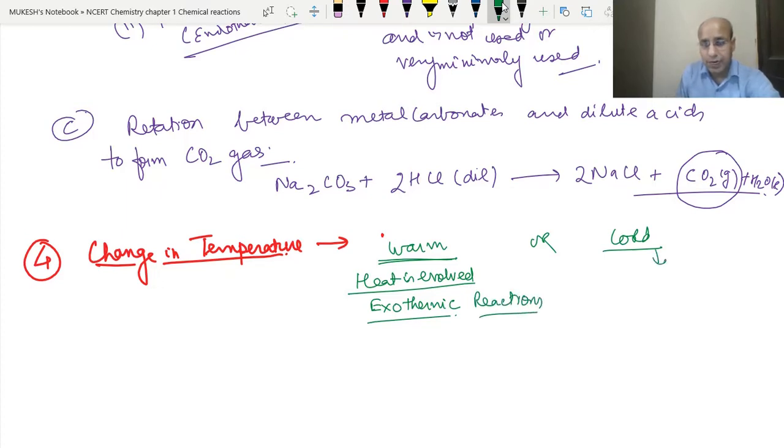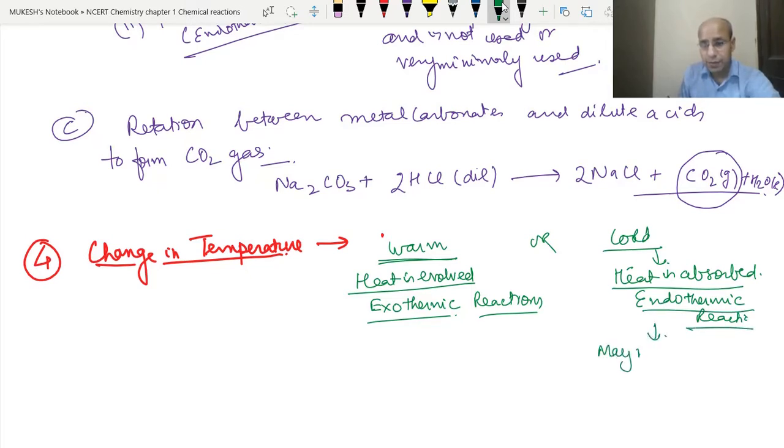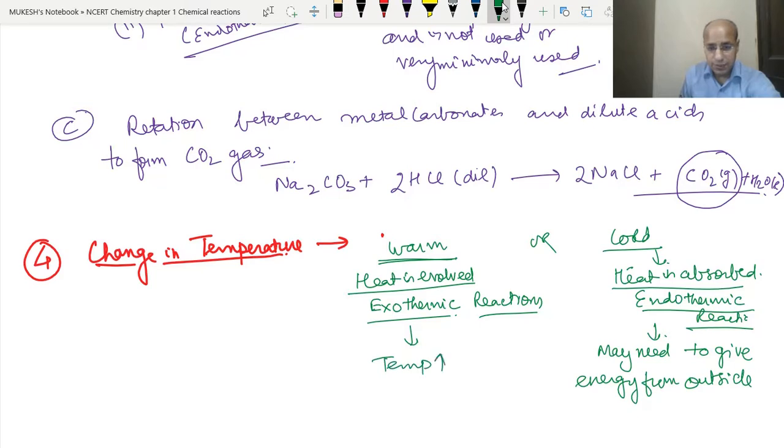Now if it is becoming cold, that means the heat is being absorbed. So these are called endothermic reactions. If endothermic reactions are there, then we may need to give heat from outside, to give energy from outside. So these two types of changes can be there: either the temperature can rise, or the temperature decreases.